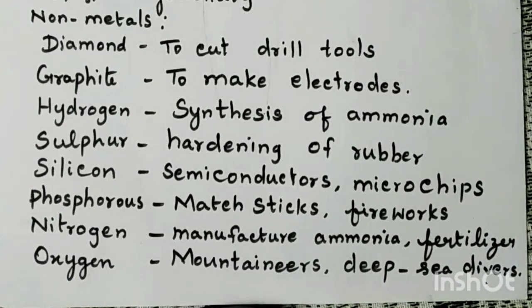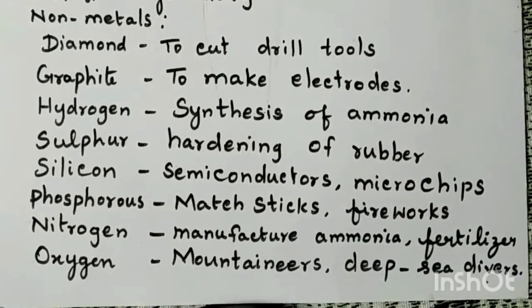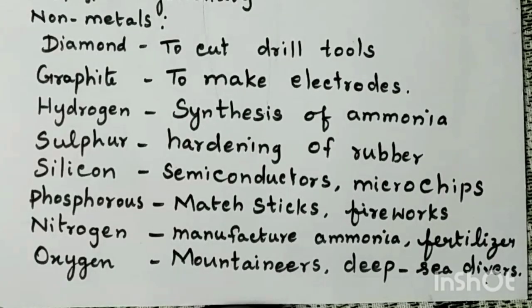Then oxygen is used in the manufacture of steel and other chemicals such as nitric acid and hydrogen peroxide. Oxygen is also used in oxyacetylene torches. Oxygen mixed with acetylene we call oxyacetylene, and this is used for making oxyacetylene torches, and these torches are used for welding and cutting metals.